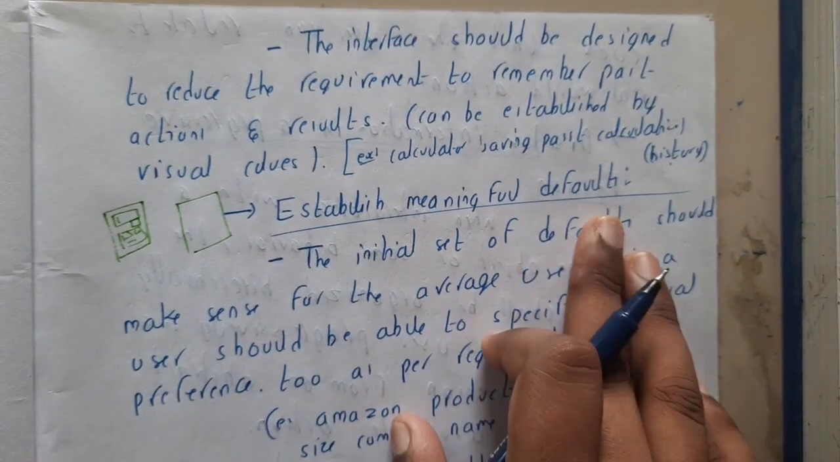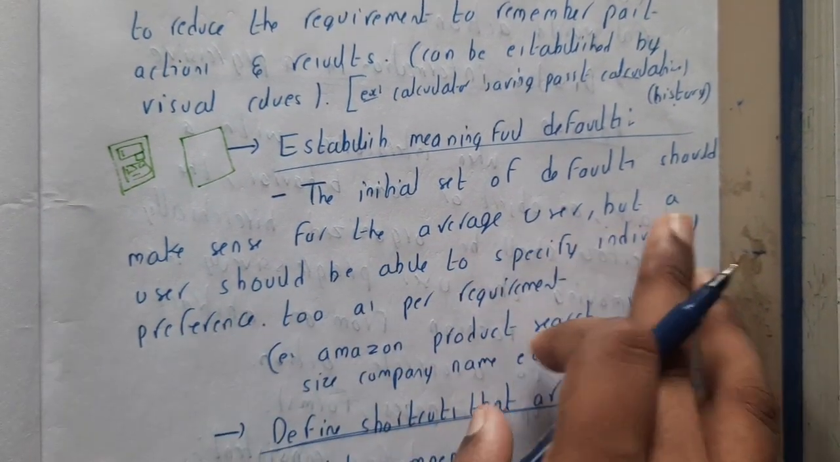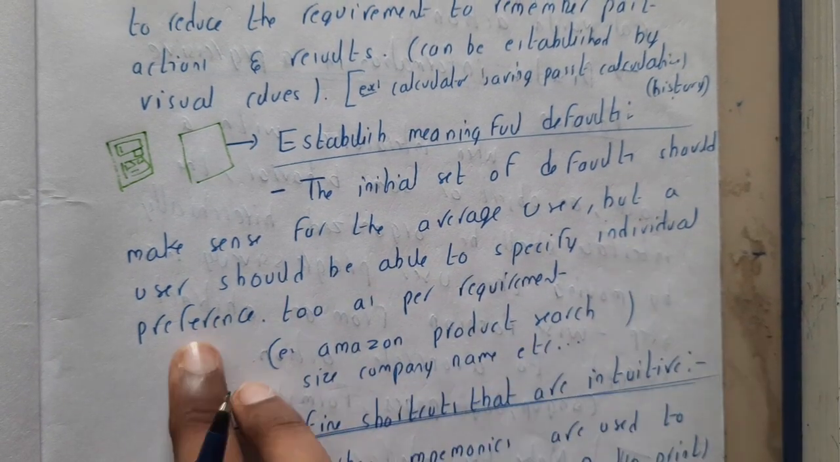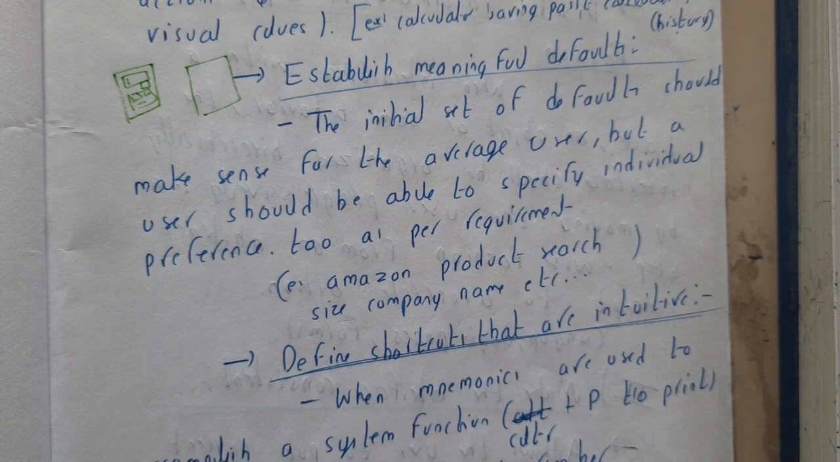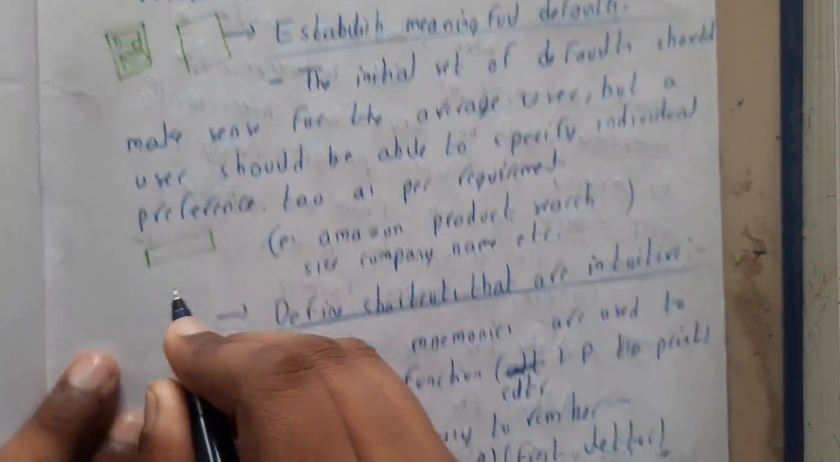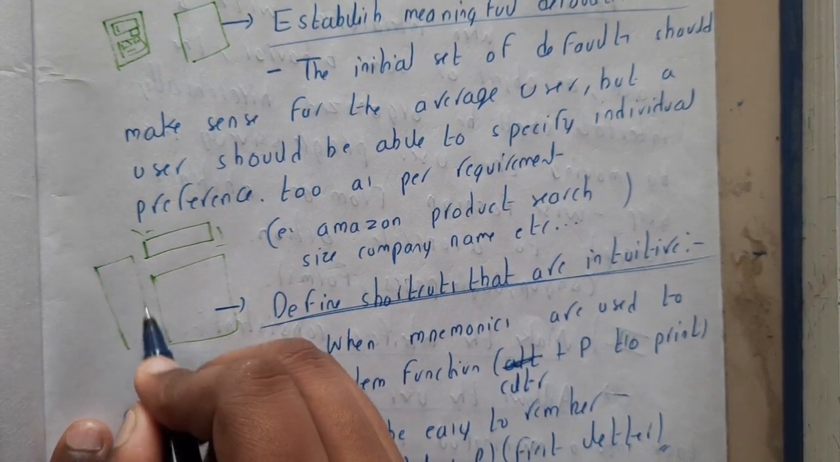Okay, establish meaningful defaults. The initial set of defaults should make sense for an average user. But a user should be able to specify individual preferences as per his requirements. The best example for this is the Amazon website, guys. In Amazon, when you search for a product, you get all the products related to it, guys. But you also have an option to vary.